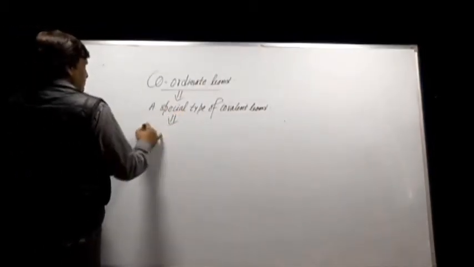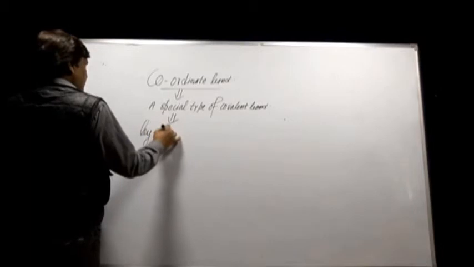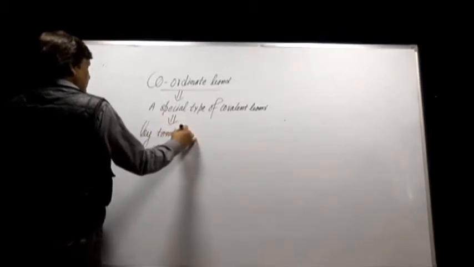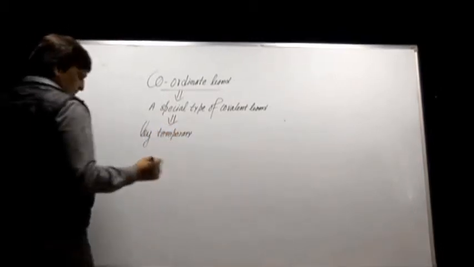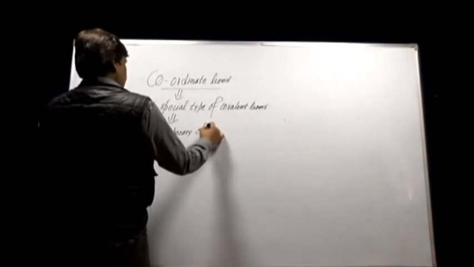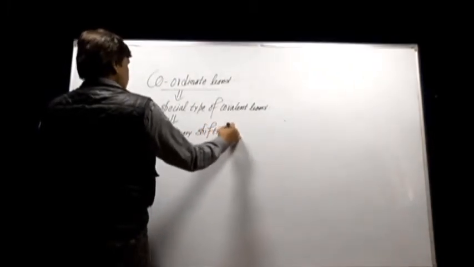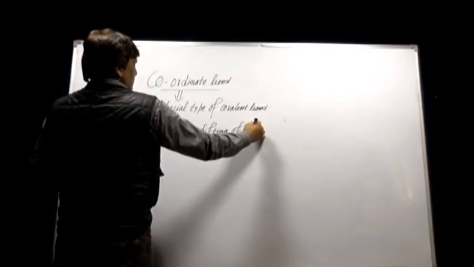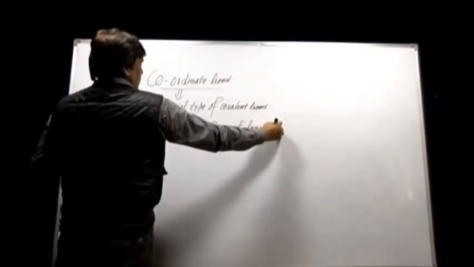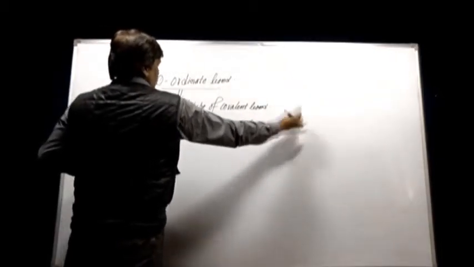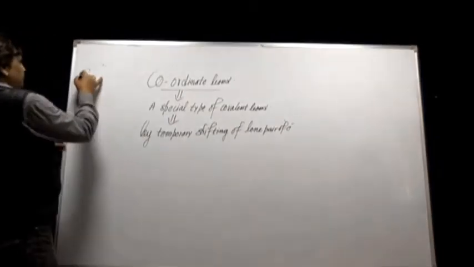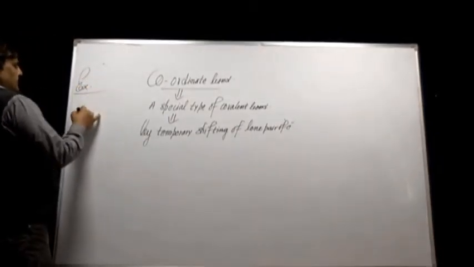How is it formed? By temporary shifting of a lone pair of electrons. Example, NH3.